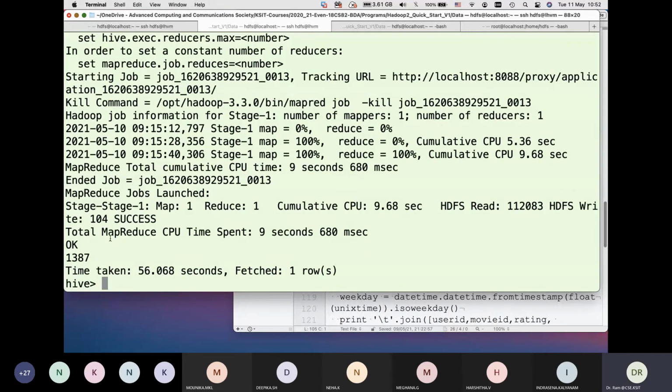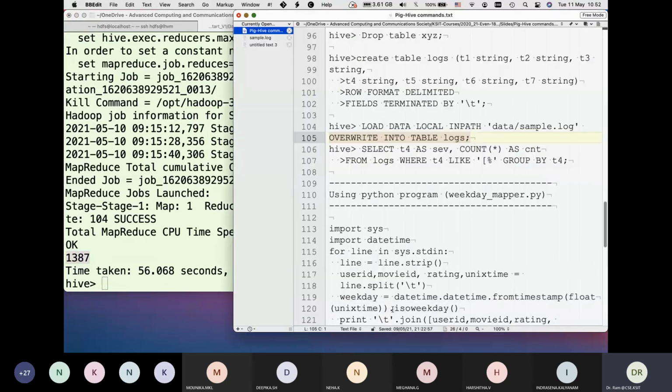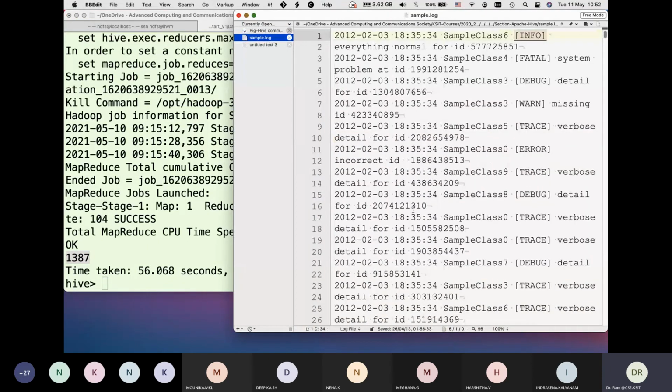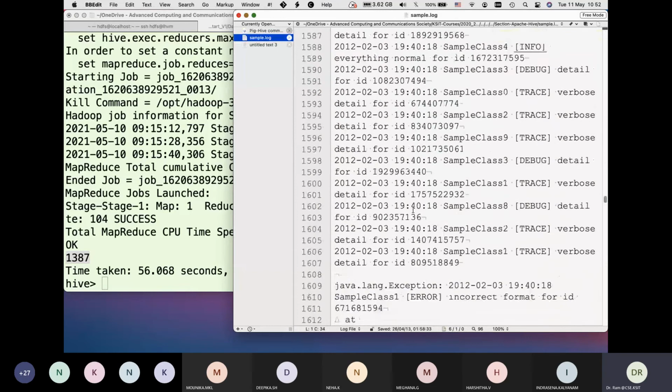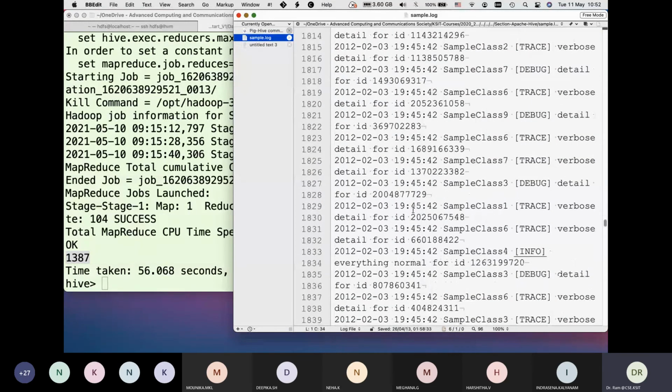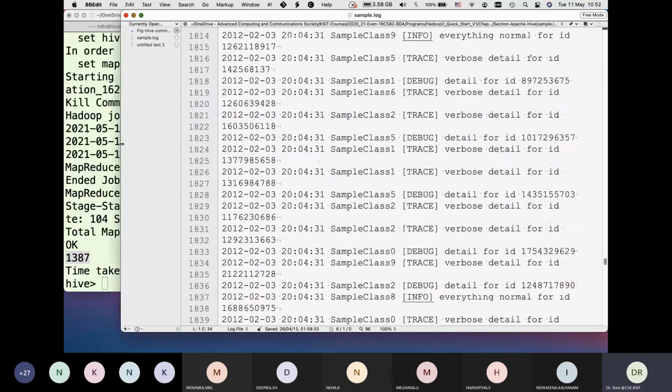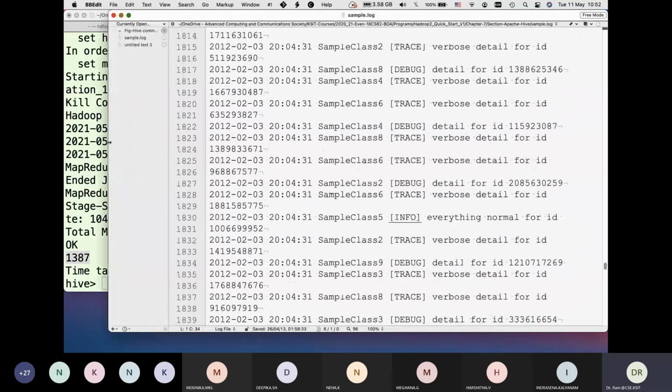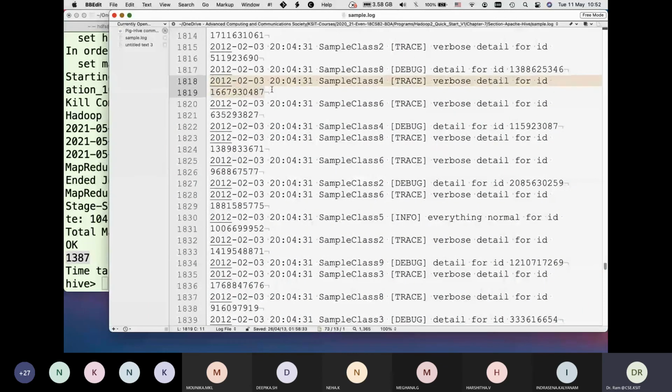Reduce it down, and you can see the total number of records is 1387, which you can verify from the file. If we were to look at sample.log, you'll probably see more because it is splitting there. So this is actually a single line that shows 2 lines. So probably the total number of records is that many, and the total number of lines will come from there.